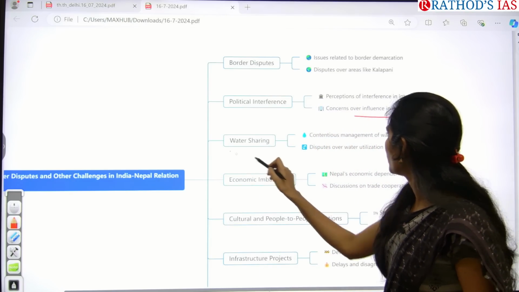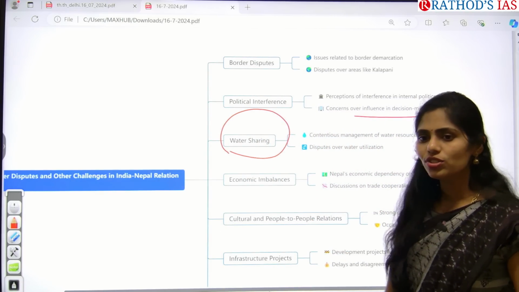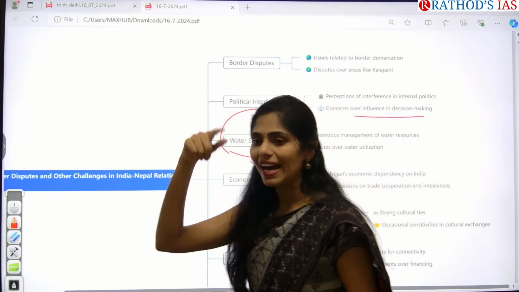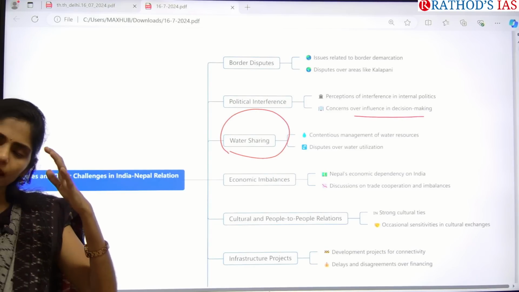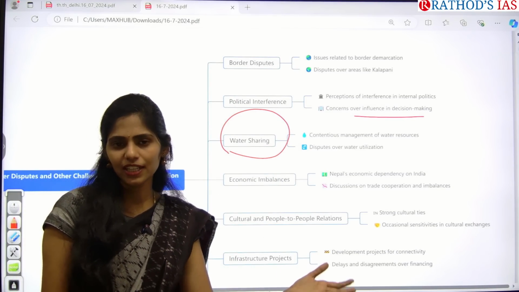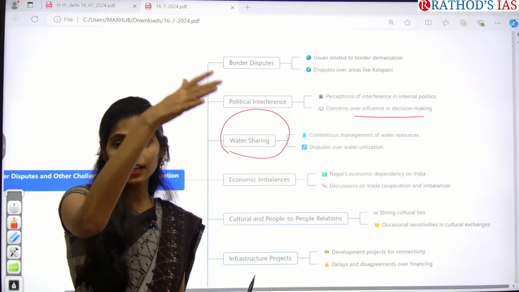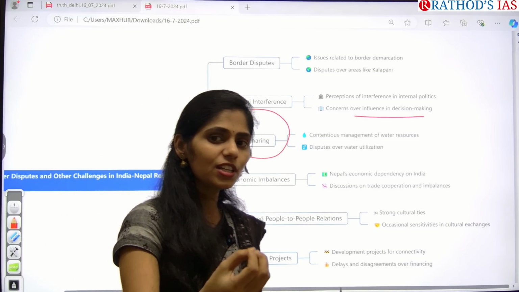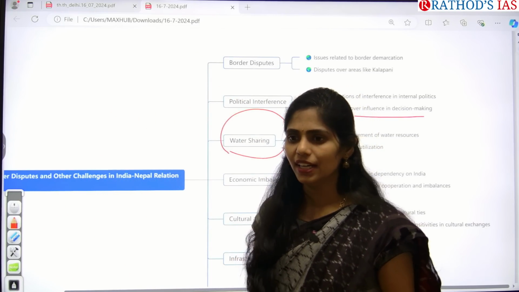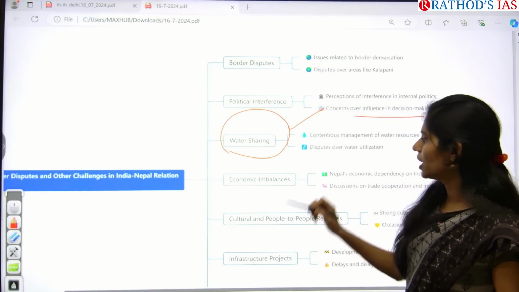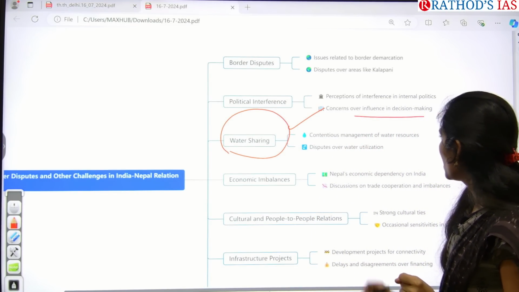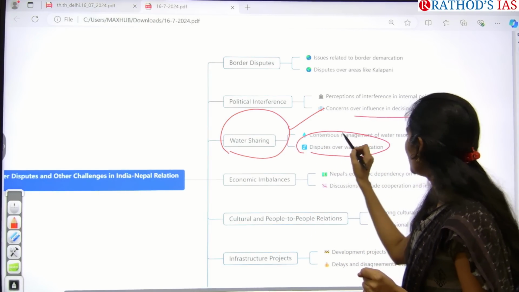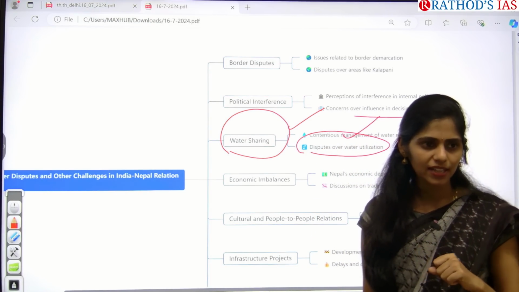And next one is water sharing. If you see this Himalayan river system, it is flowing between different countries. Like the Indus flows between India and Pakistan, and the Ganga tributaries flow between Nepal and India. So there are water sharing issues between India and Nepal regarding this Himalayan river system, and there are disputes regarding water utilization of these Himalayan rivers.